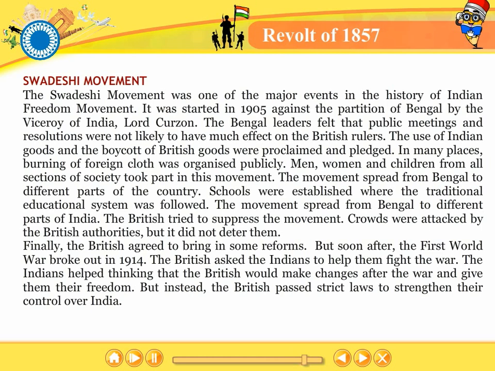Men, women, and children from all sections of society took part in this movement. The movement spread from Bengal to different parts of the country. Schools were established where the traditional educational system was followed. The British tried to suppress the movement. Crowds were attacked by the British authorities, but it did not deter them. Finally, the British agreed to bring in some reforms.